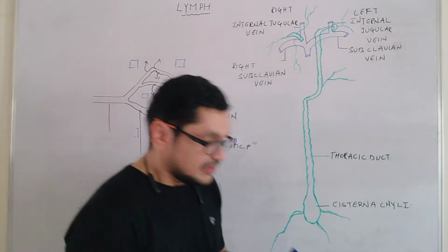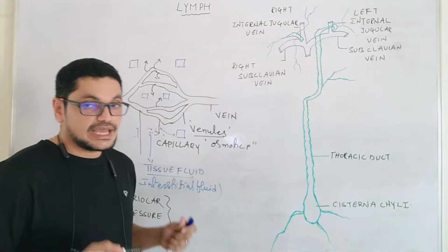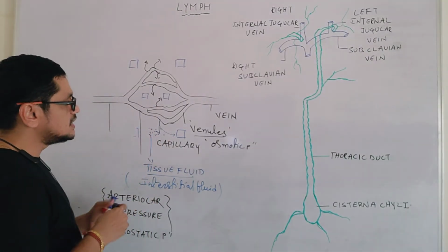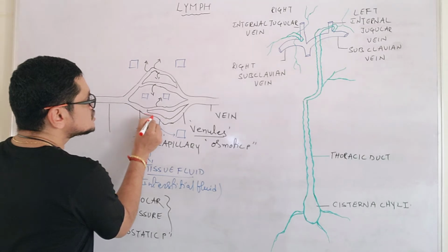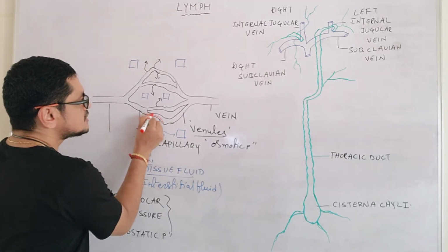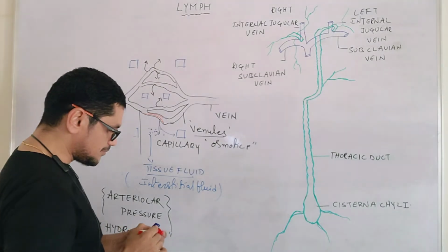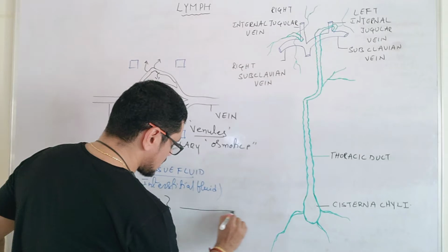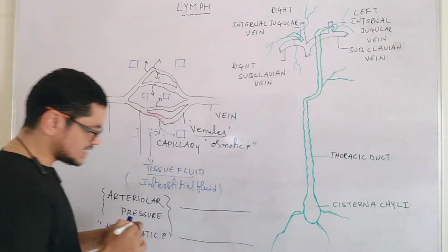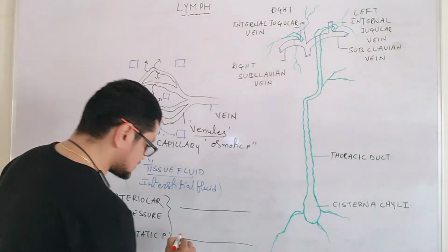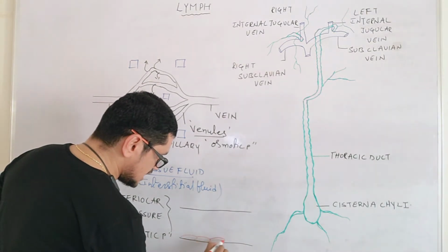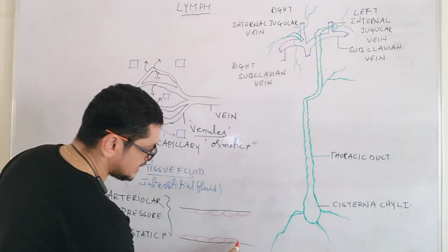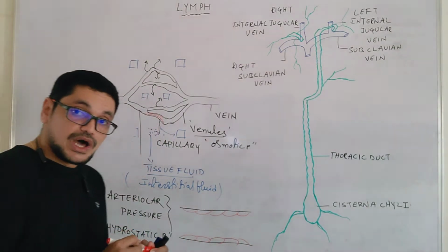And now when the fluid comes out, please listen very carefully. Here comes the actual point. If you observe the wall inside the capillary, these are all the squamous epithelial cells. Let me put only the capillary here. Imagine this one as the capillary, and now let me show you the cells. See here, these are the squamous epithelial cells. Especially in the capillary, the squamous epithelial cells are overlapped, one over the other.